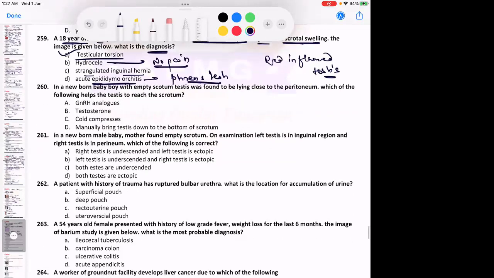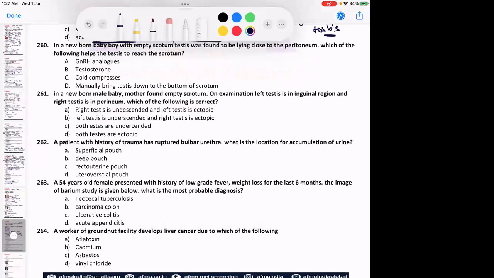The treatment is, if the testis is viable, orchidopexy. If the testis is not viable, orchidectomy. And the contralateral orchidopexy is also done. Fix the other testis as well.